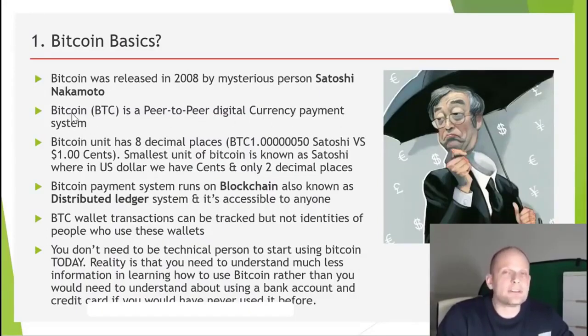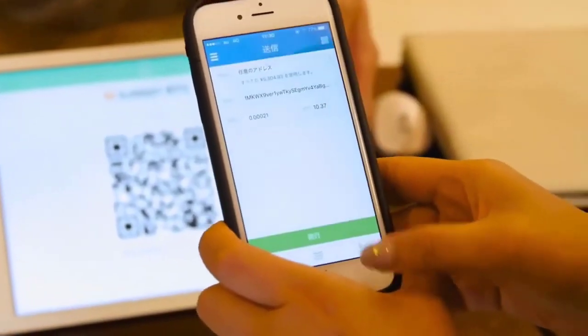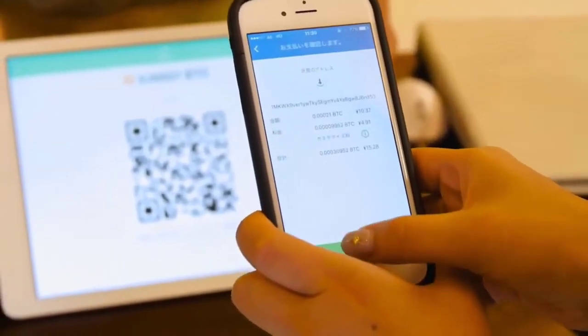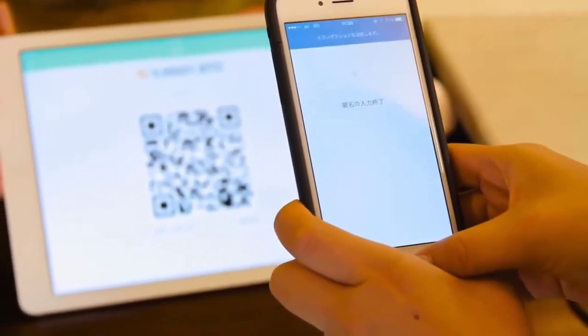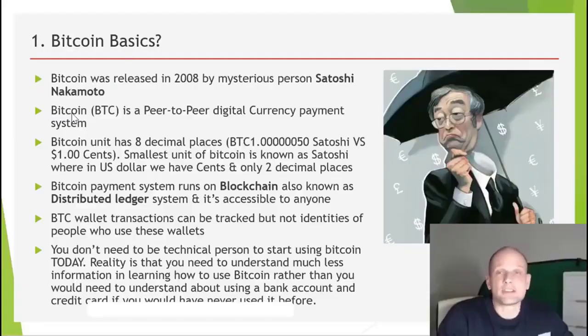This means that we don't need banks anymore to make payments. If we want to make a payment to some other person, or for example to a business, if we want to buy something, we can use Bitcoin and send money directly to that business or that person. And the same applies if that person wants to send Bitcoin to us.